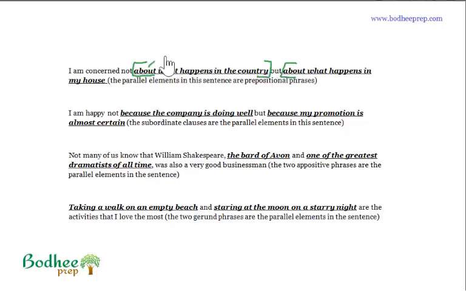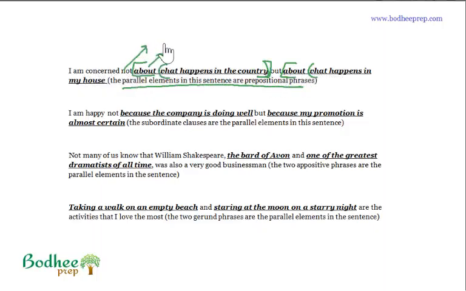So here you have the preposition about introducing a clause, and here you have a preposition about introducing a clause. So we have I'm concerned not about X, but about Y, and we have the two parallel elements in the sentence, and these are prepositional phrases. I am concerned not about what happens in the country, but about what happens in my house, right?